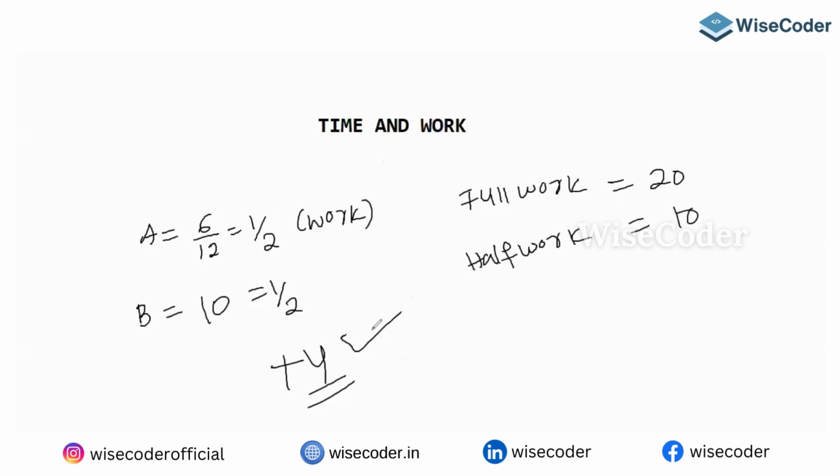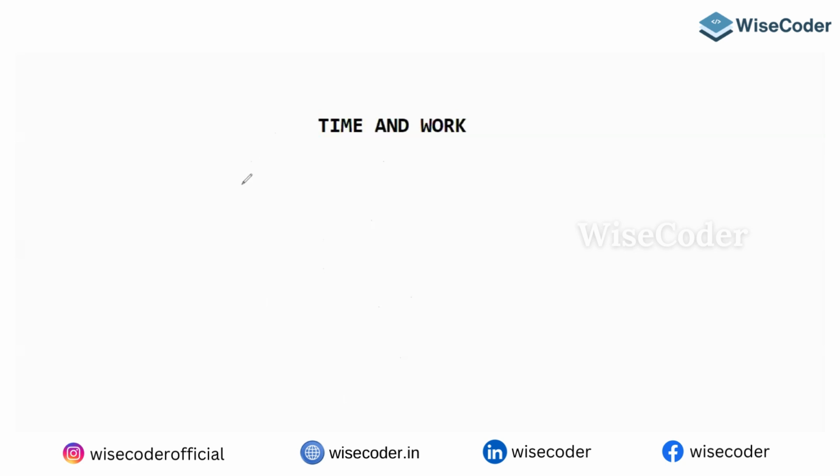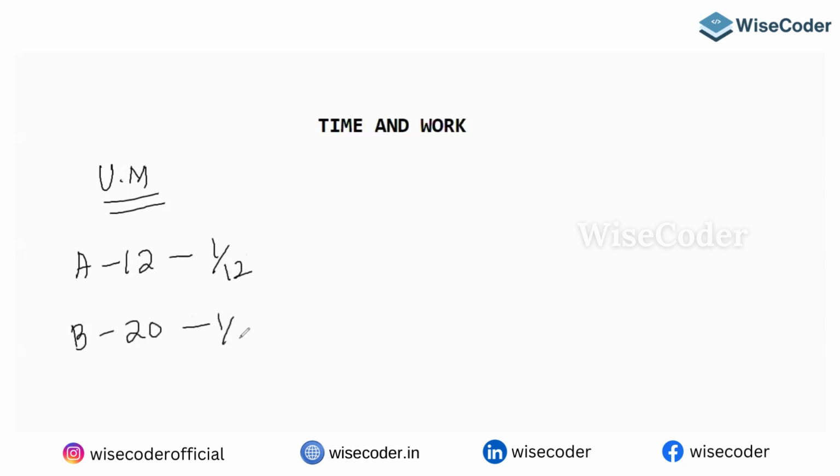How does this come into the picture? Let's see the third way, the unitary method. Don't neglect this method; it always helps you. A takes 12 days, so 1 day's work is 1 by 12. B can do it in 20 days, so 1 day's work is 1 by 20. Then 6 days' work is 6 by 12.